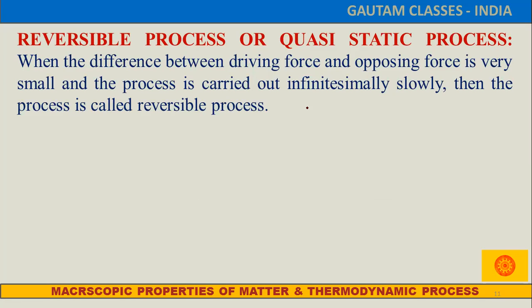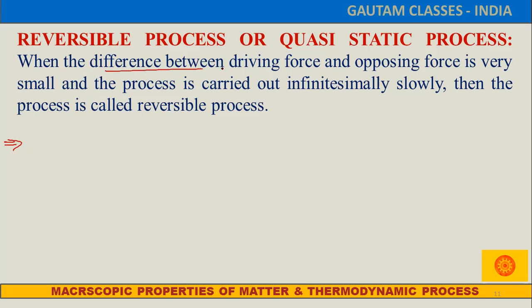The second thing is the reversible process or quasi-static process. You know what a reversible or quasi-static process is? Before starting, I want to say that this is a totally hypothetical process. That means this type of process does not exist in our nature. It is one type of hypothesis.